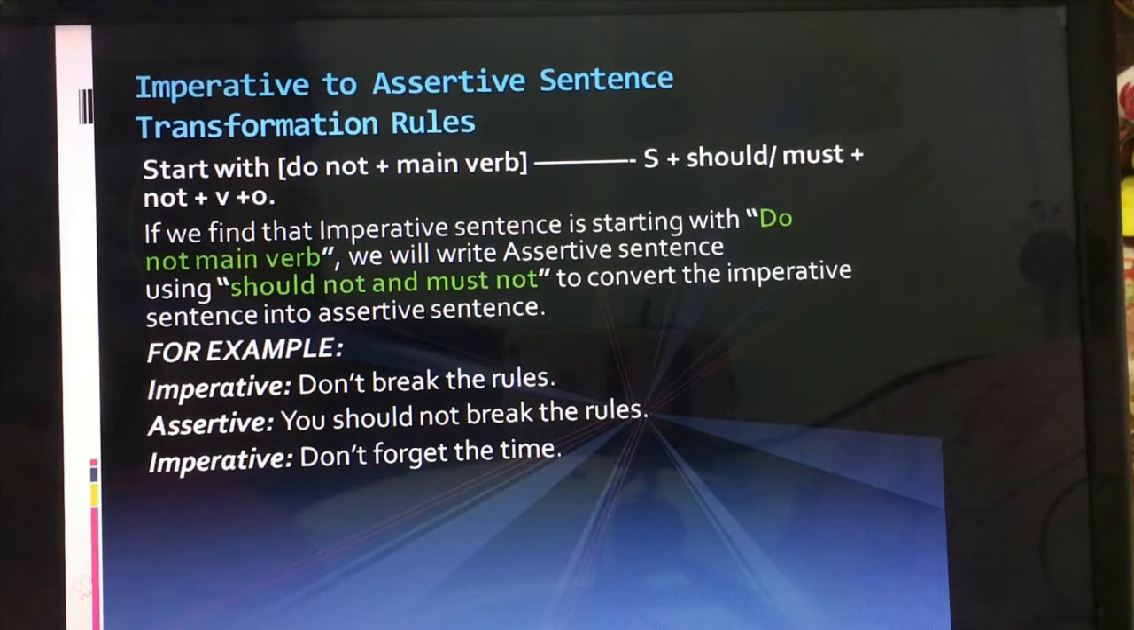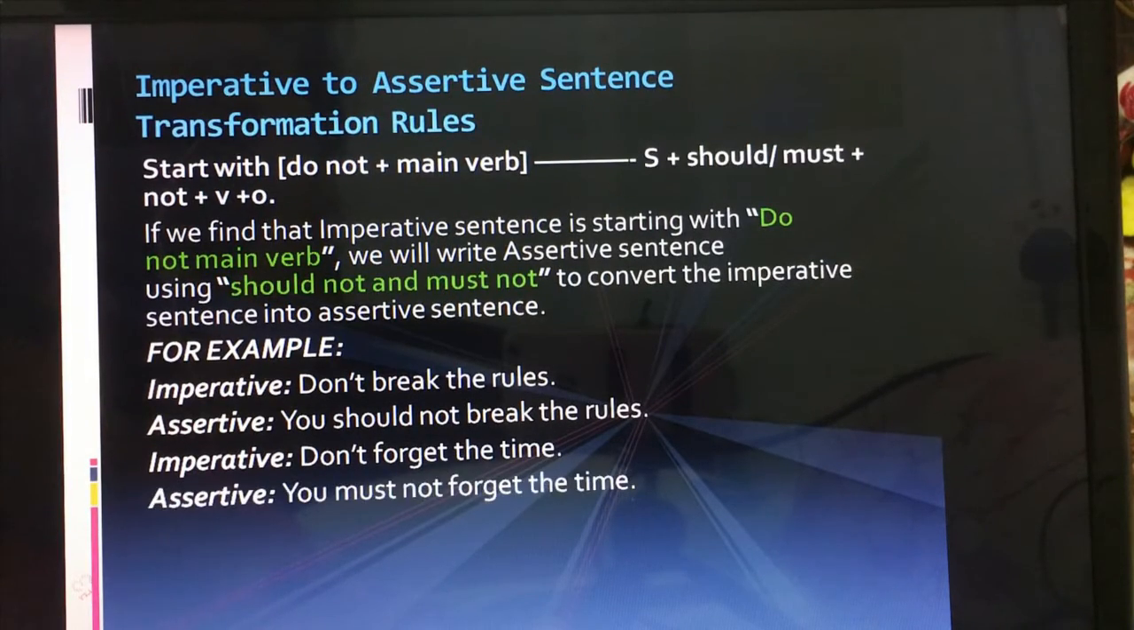Another example: don't forget the time. So it will be like this, right? You should try by yourself: you shouldn't forget the time. You must not or you shouldn't, both are correct. As I showed you, should not and must not, you can use either. So: you must not forget the time.